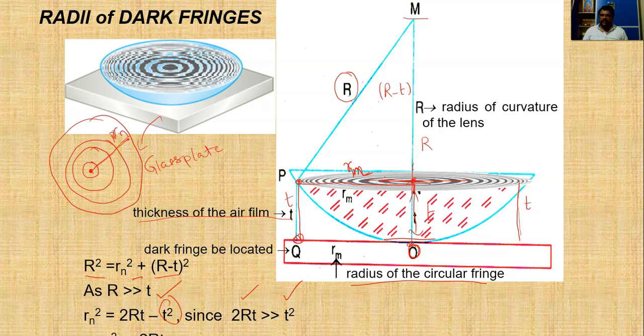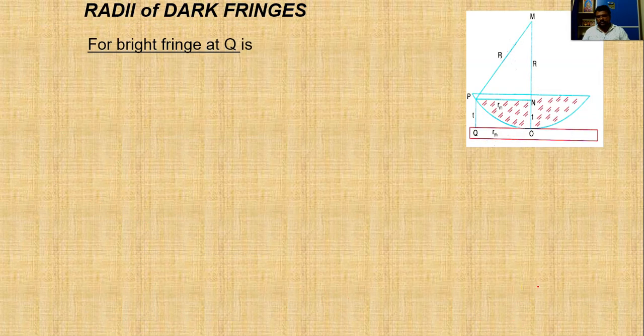Therefore, Rn square is equal to 2RT, or simply, the thickness of the plano-convex lens T is equal to Rn square by 2R. So just remember this equation, because we are going to use it in the next calculations also.